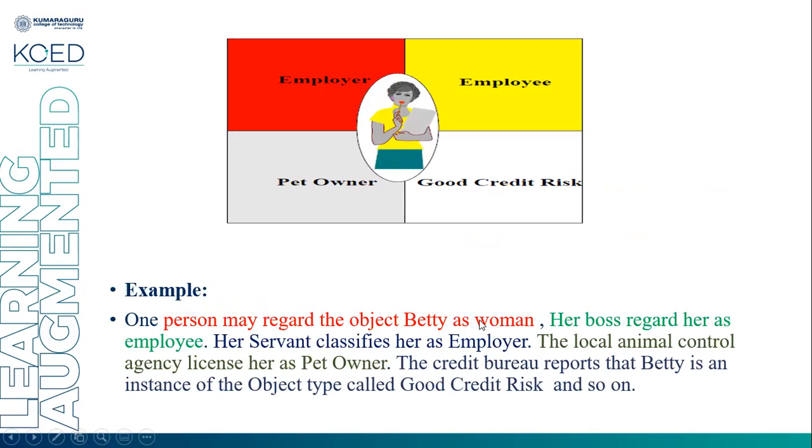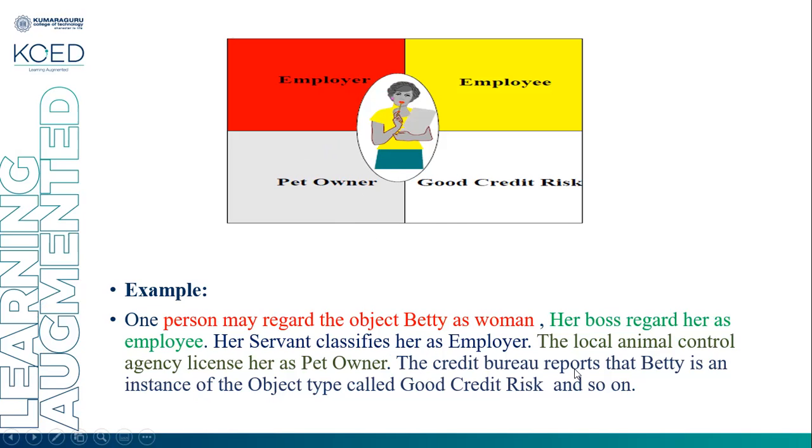See this example. Here the person's name is Betty. Her boss regards her as an employee. A servant classified her as an employer. The local animal control agency licensed her as a pet owner, because she has a pet.